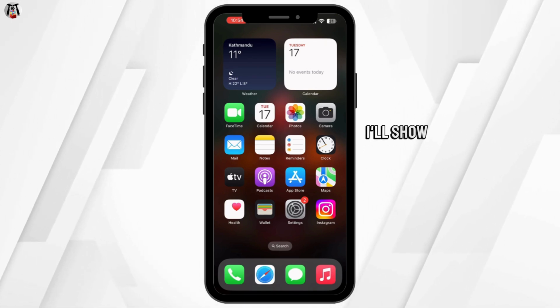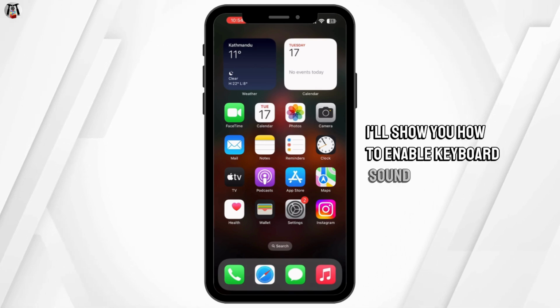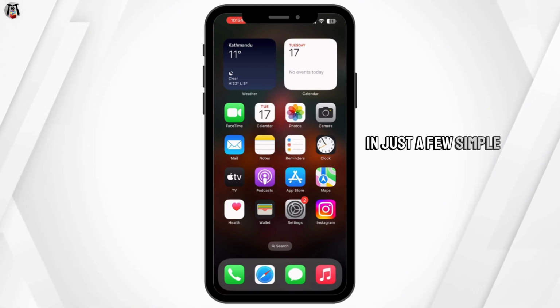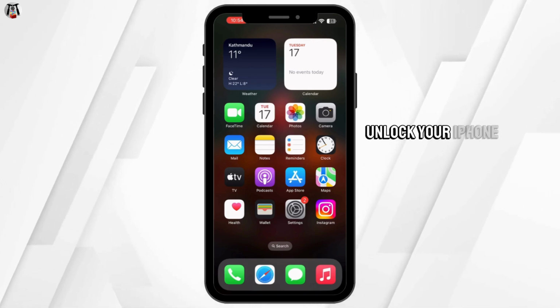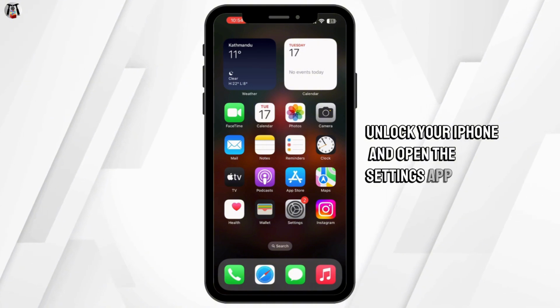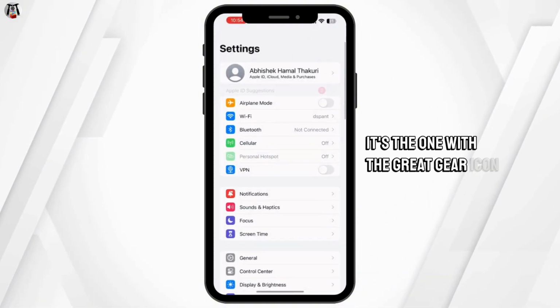Today I'll show you how to enable keyboard sound on your iPhone in just a few simple steps. So let's get started. First, unlock your iPhone and open the Settings app. It's the one with the gray gear icon.